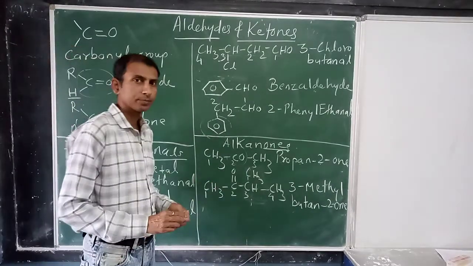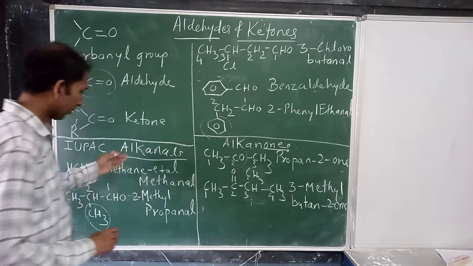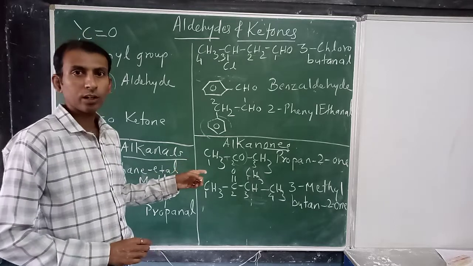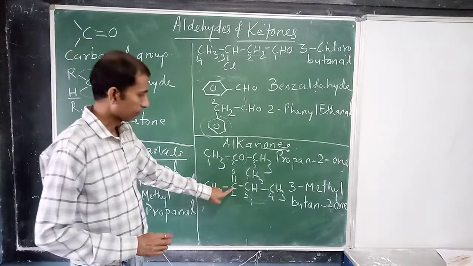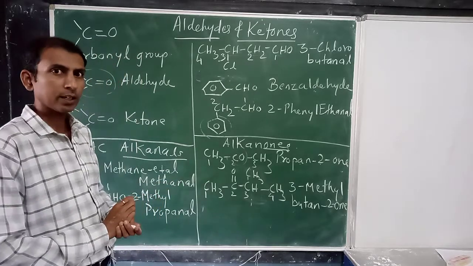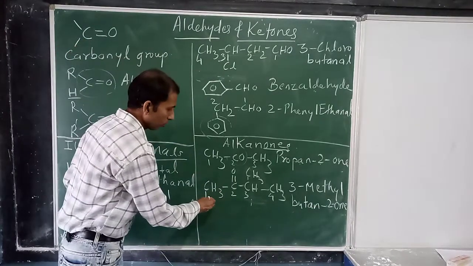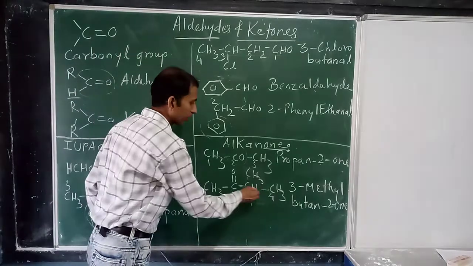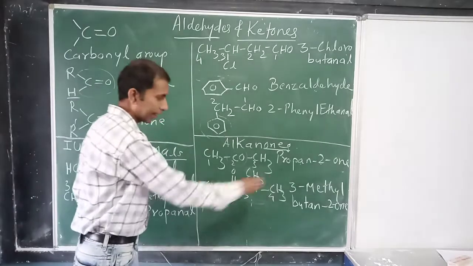Now the second example. Again here also the same concept as you have studied for aldehydes. You select the longest chain of carbon atoms containing the carbonyl group, the functional group, and it should get the lowest number, as we have seen here also. So you start numbering from this side. Numbering from the other side will be wrong, because from that side you get 3. Here we are getting 2, second position for the functional group. So this is the correct numbering.